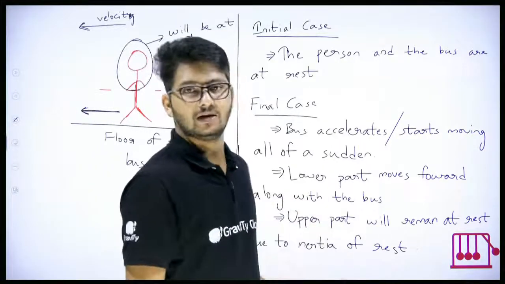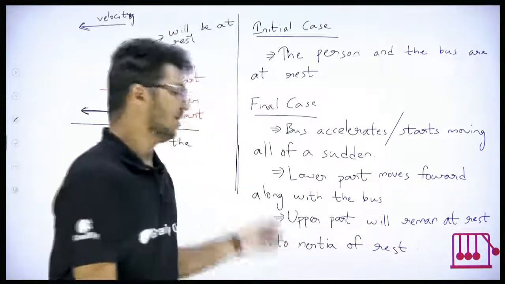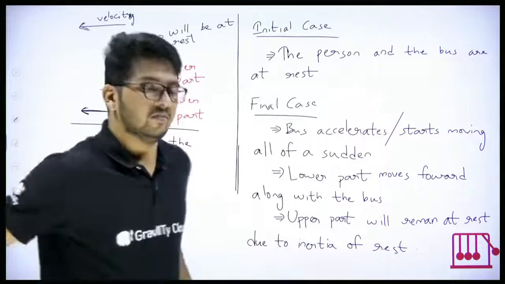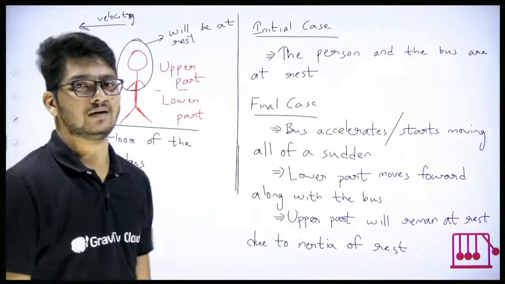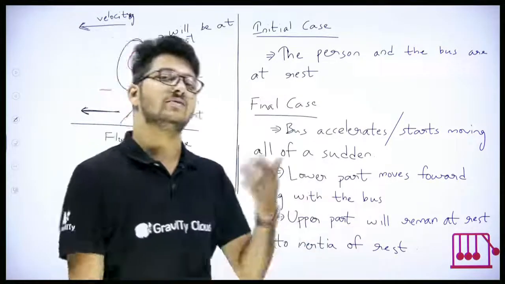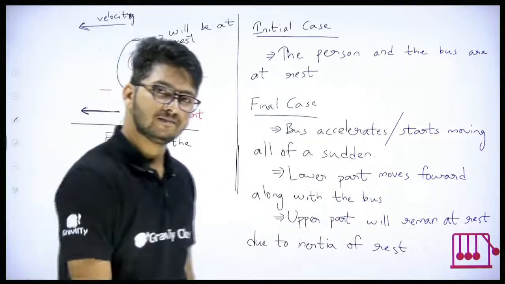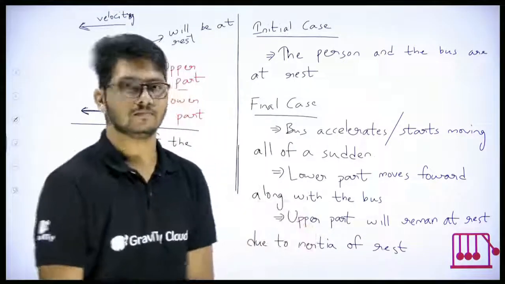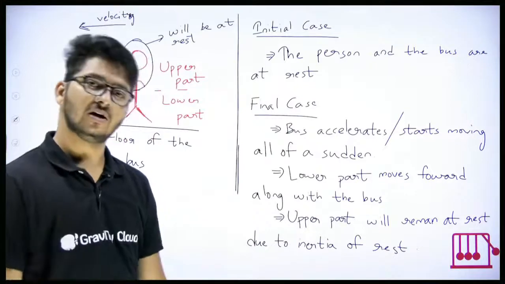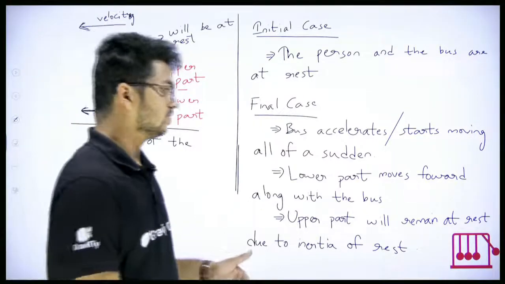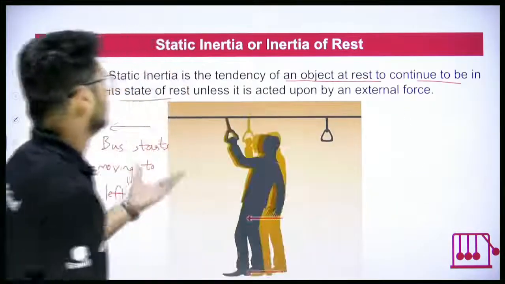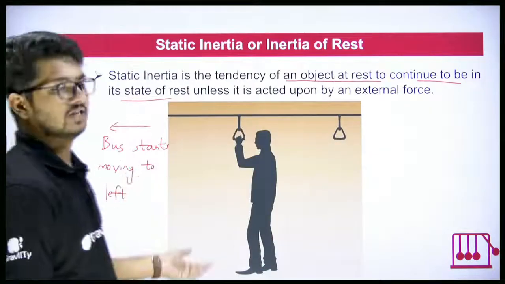And finally you can write one point: hence, when the bus accelerates all of a sudden, we fall backward. Clear? Understood? That's good. So that is what static inertia or inertia of rest means.